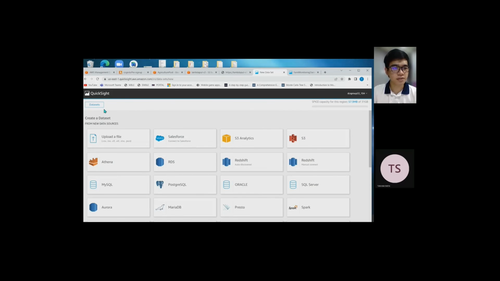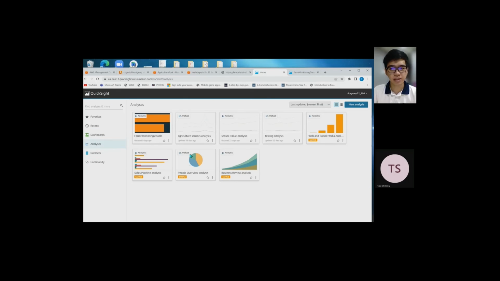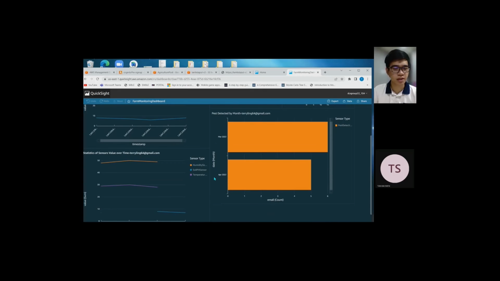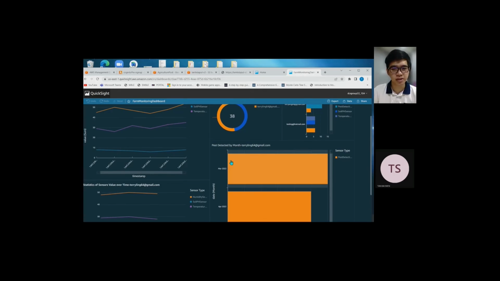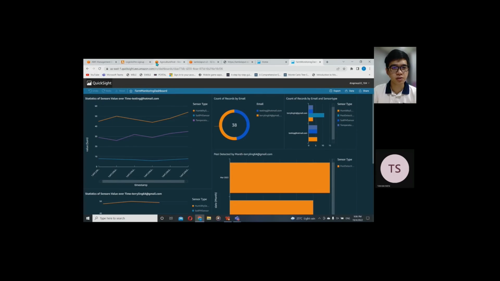And then after we created it, we can see it in the data set. And then this is what we have created. And then after we do the analysis, and then after we do the graph in the analysis, we can publish to the dashboard. So this is the graph we have published as a dashboard in QuickSight. So we have the pest detected and then also the statistics of sensors. So we move to the Cognito.